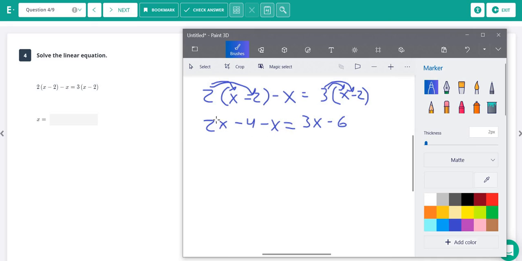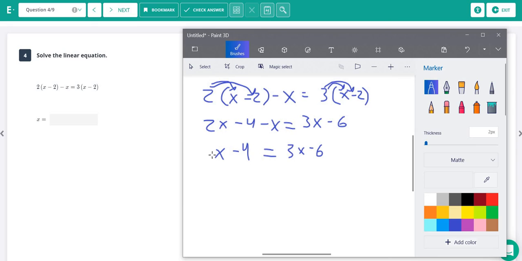All right, so now again we can see we have like terms on the same side. We have a 2x and we have a minus 1x, so we're going to combine those. 2 minus 1 is 1x. Anytime it's 1x, you don't have to write the 1. You can, but you don't have to. Just put the x. We still have this minus 4. We didn't do anything with the minus 4, so that has to stay there. And then we didn't do anything with this whole side, so we'll just pull that down as well.